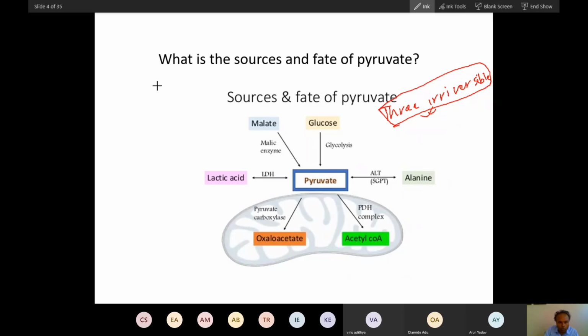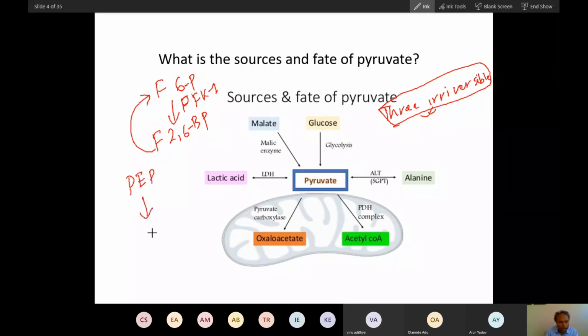See, once fructose 6-phosphate converts into fructose 1,6-bisphosphate by an irreversible enzyme, the rate limiting enzyme phosphofructokinase, can you imagine this converting back in the fed condition? No. So this is irreversible. Now let's talk about the last reaction, phosphoenolpyruvate to pyruvate. This is also an irreversible reaction, isn't it?